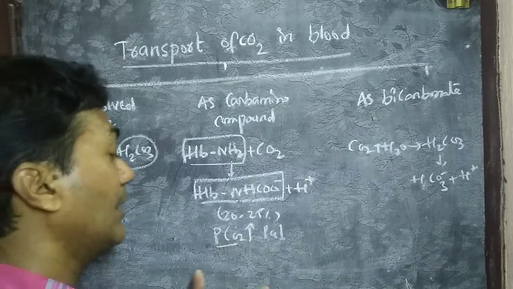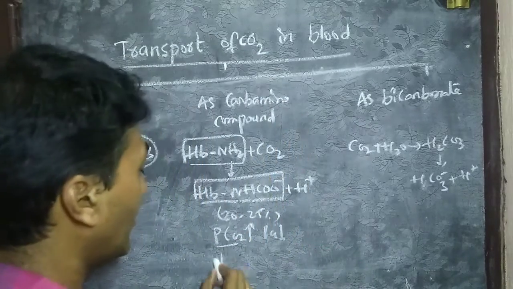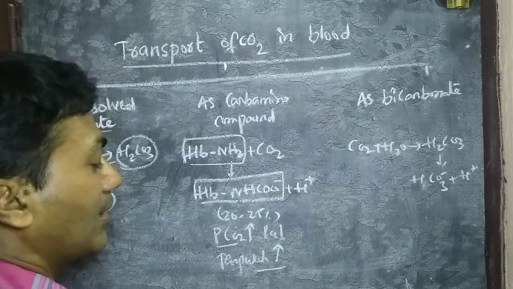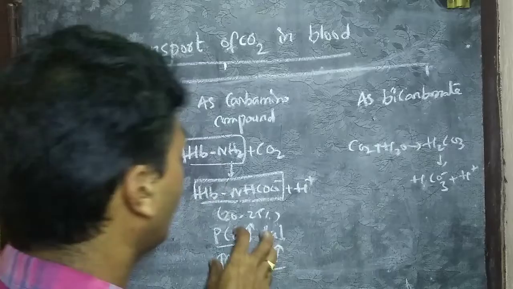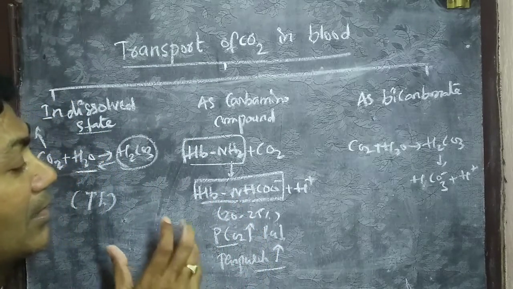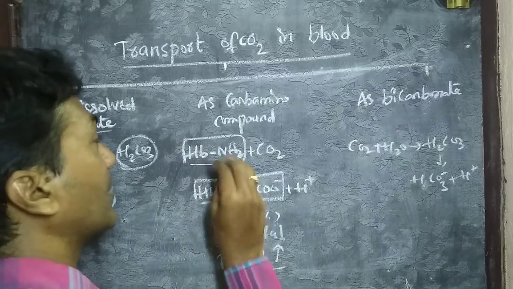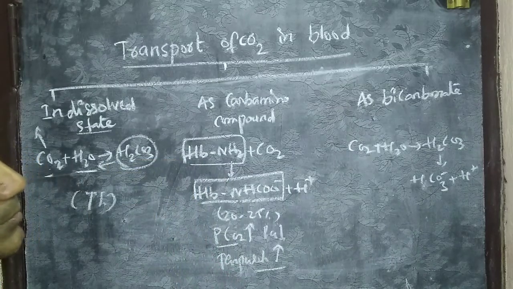In tissues the carbon dioxide pressure is high, and temperature should be high too, and at tissue level temperature is high. These favorable conditions help to form the carbamino hemoglobin complex. So 20 to 25% of carbon dioxide is transported as carbamino hemoglobin.